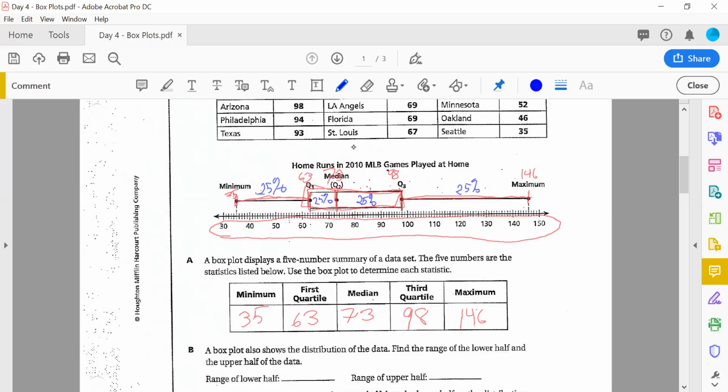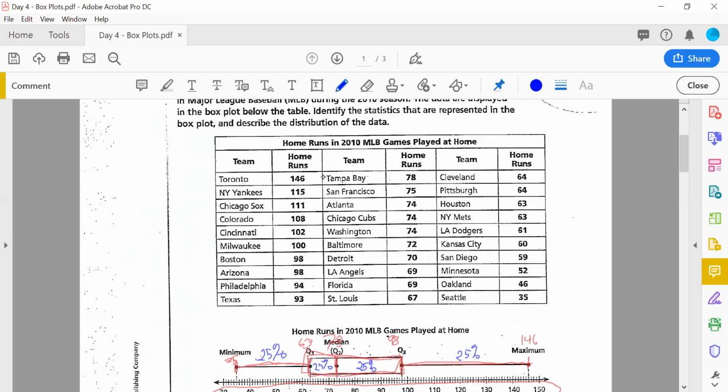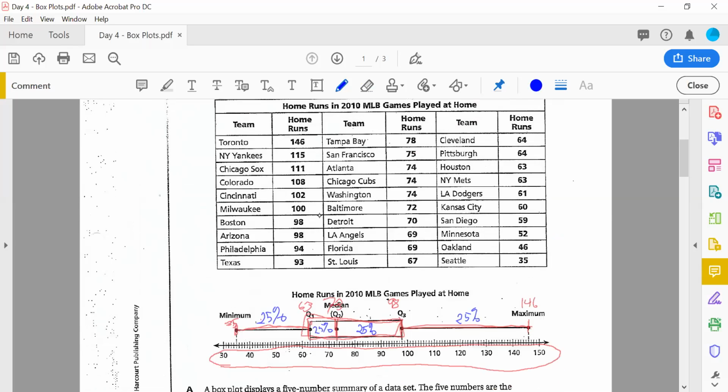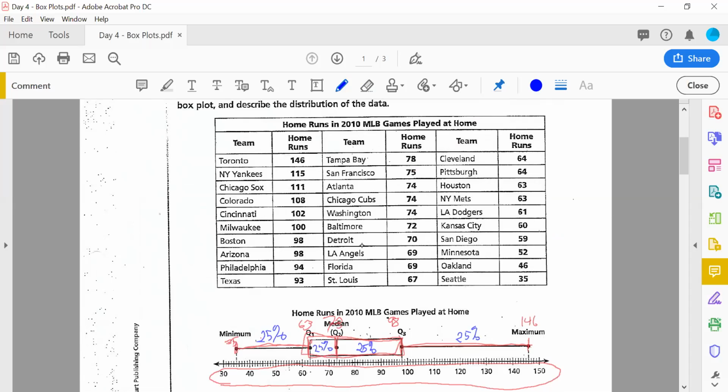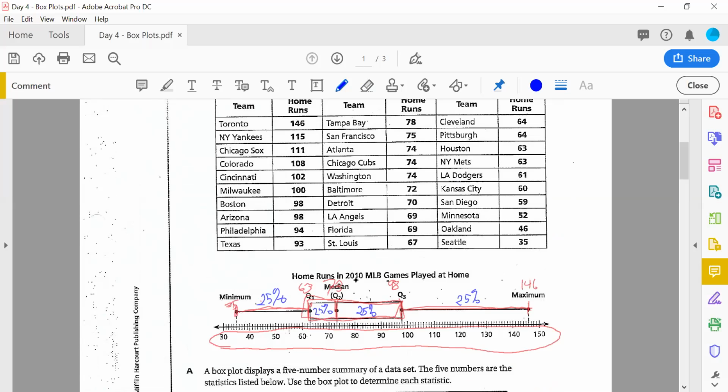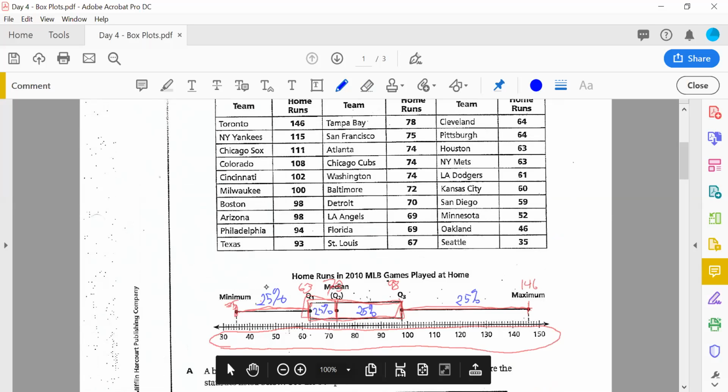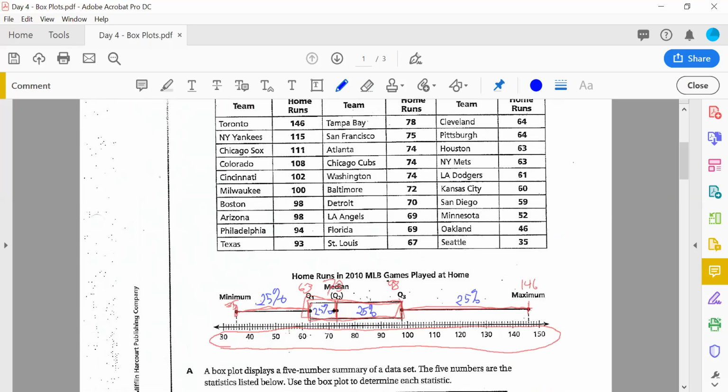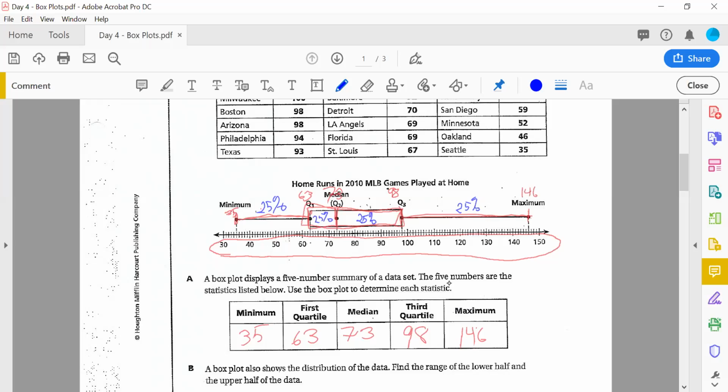It means this. Suppose there are, how many numbers here? There are 30 numbers, but let's even suppose there's 20 numbers, just because it's easy to cut 20 in half and quarters. A quarter of 20 numbers is 5 numbers. That means 5 numbers would be right here in this region. 5 numbers are really condensed in this left-hand box. 5 numbers are a bit more stretched out over this right-hand box, and 5 numbers are really stretched out over this whisker. It makes it more comprehensible when you think about it like that, because then it gives you an idea as to the shape of the data.